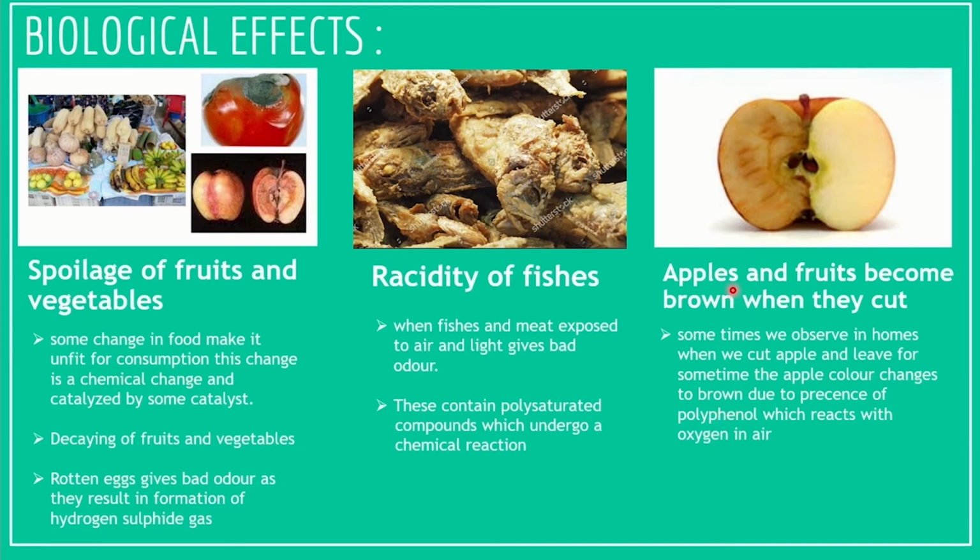Then coming to apples, usually we observe a change in color after cutting an apple, after some time. Here the apple contains a chemical named polyphenol. When we cut it, it is exposed to air and reacts with oxygen and forms phenolic compounds which result in brown color. This process is called browning. And many biological effects take place due to these chemical reactions.